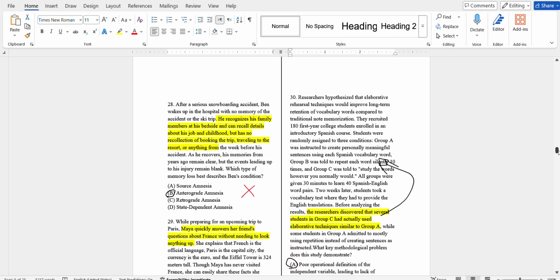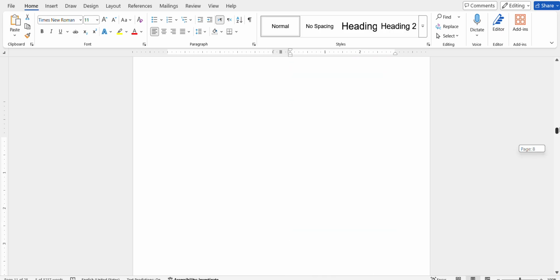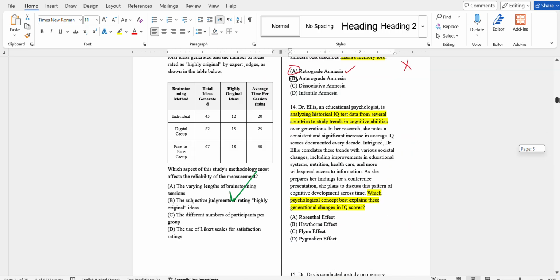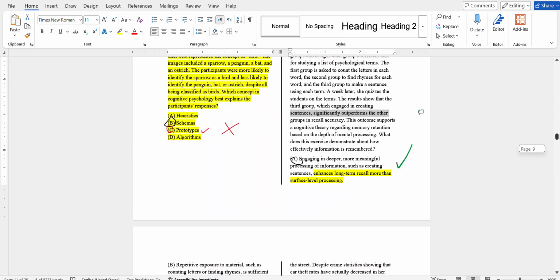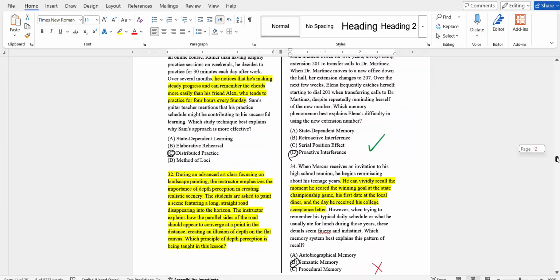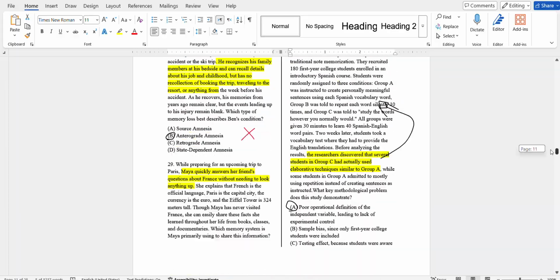After a serious snowboarding incident, Ben wakes up in the hospital with no memory of the accident on the ski trip. Same as the previous question, this is anterograde amnesia, not retrograde amnesia here. Where did we get it wrong? Retrograde amnesia. Okay, wait, I skipped too far.